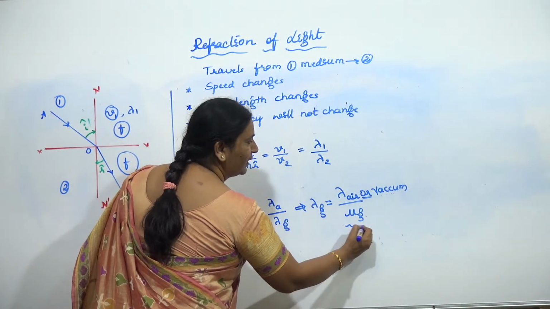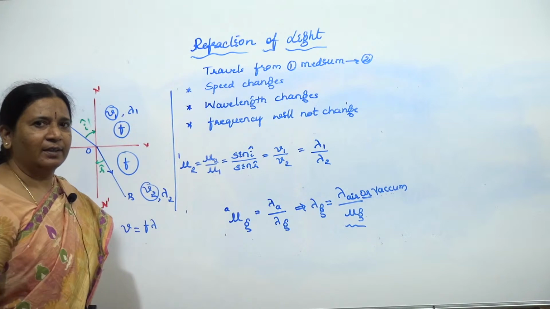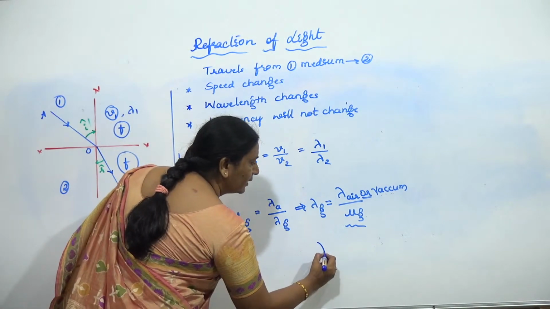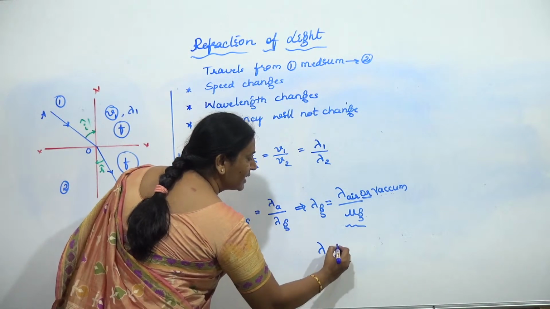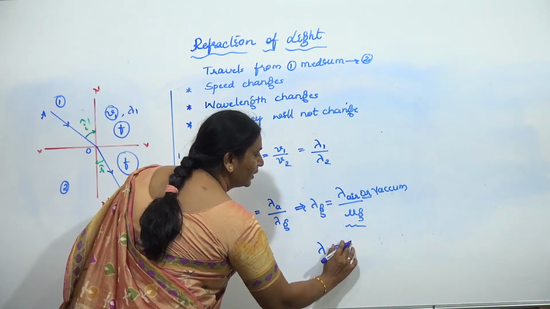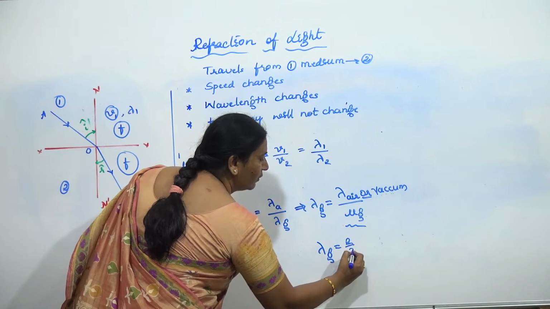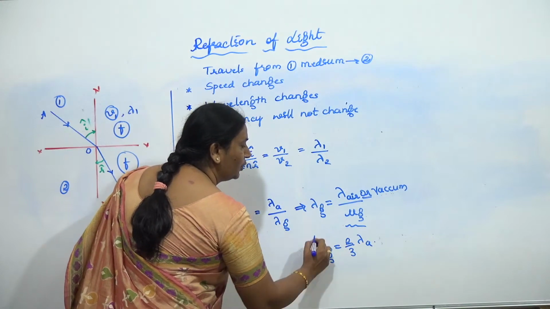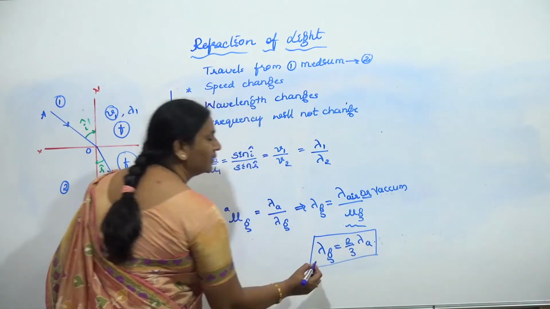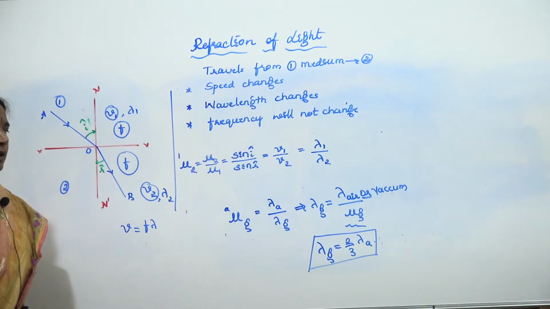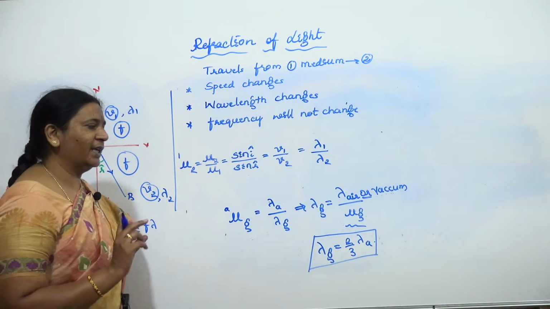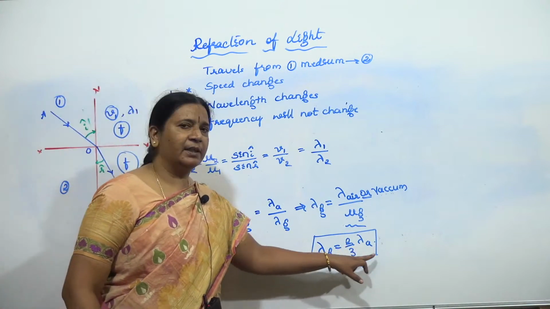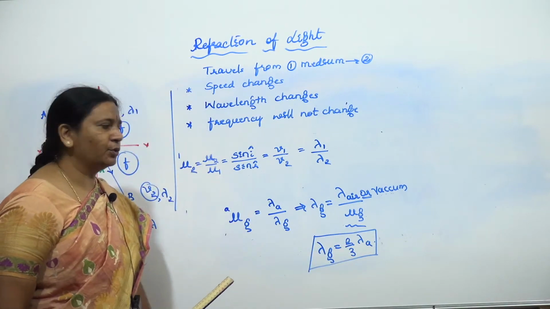But the refractive index of glass is 1.5, so you got that the wavelength in the glass medium is 2/3 of the wavelength in air. One more conclusion here: when light travels from free space or air to any other optical medium, its wavelength is going to decrease.